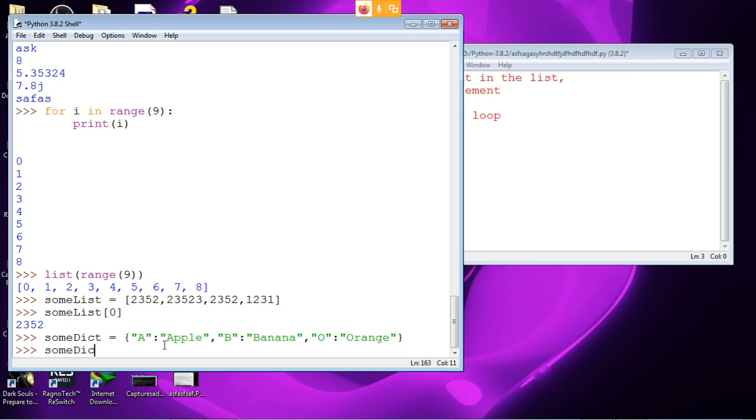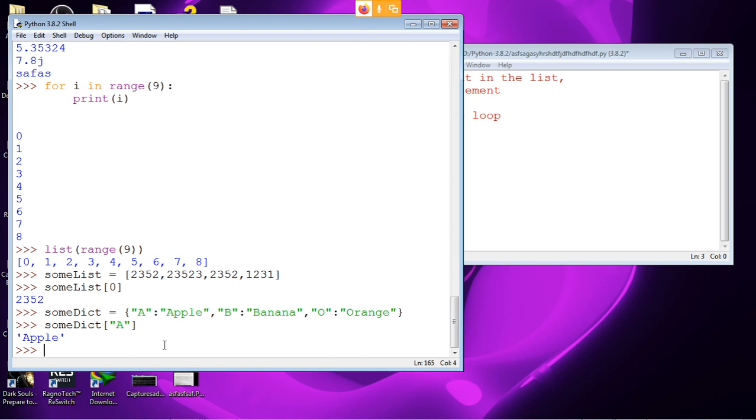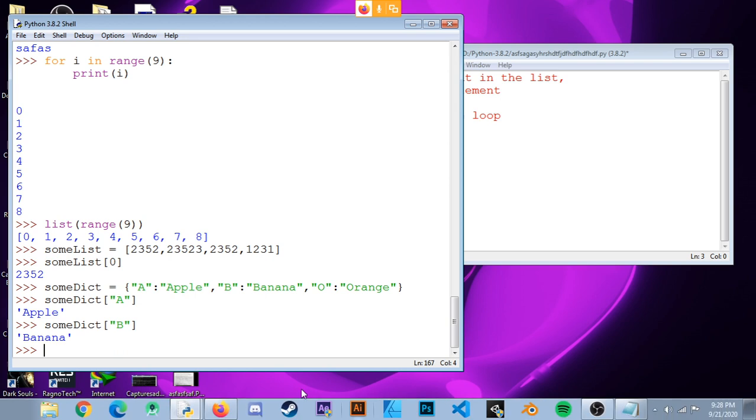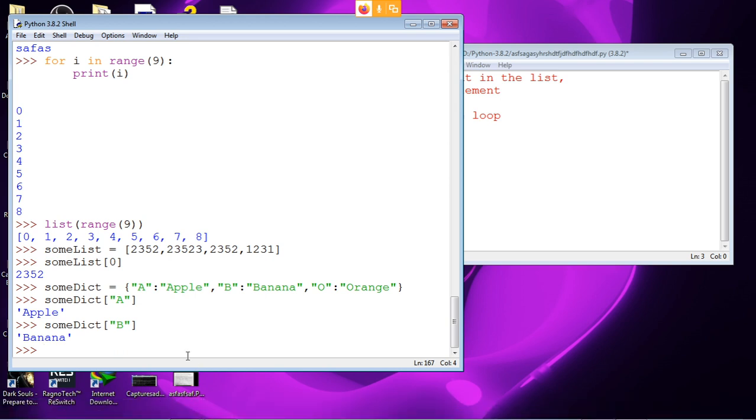In the dictionary, you're not confined to write indexes like 1, 2, 3. Now I have defined some different indexes, so if I type A, I'll get apple. I am not forced to type 0. I can type something special that I want, only in dictionaries. Just for experiment, try putting 0. Does it give an error or does it also give you the data?